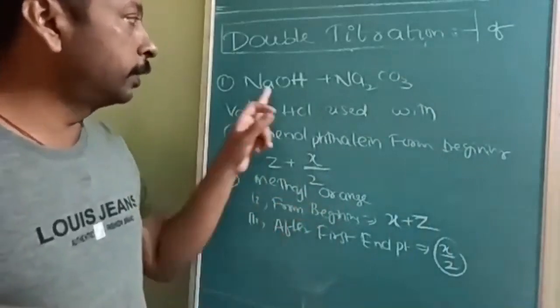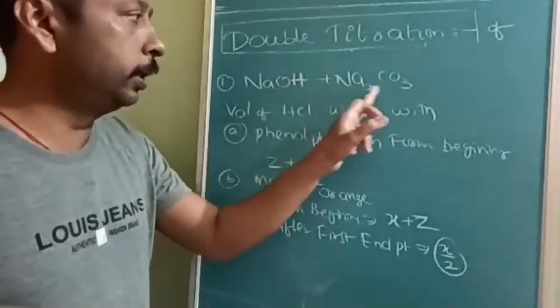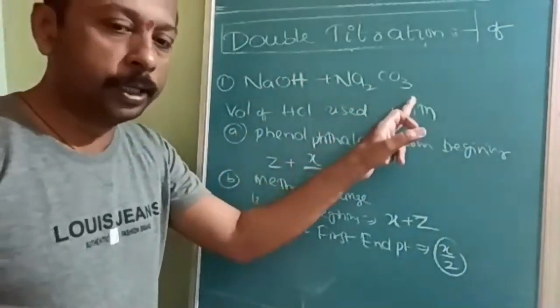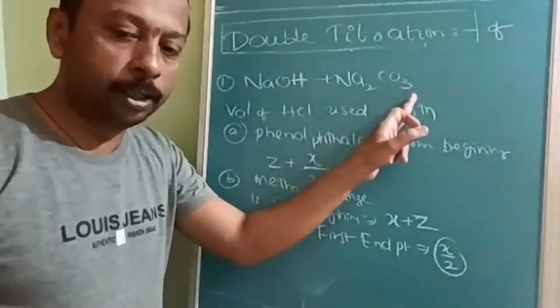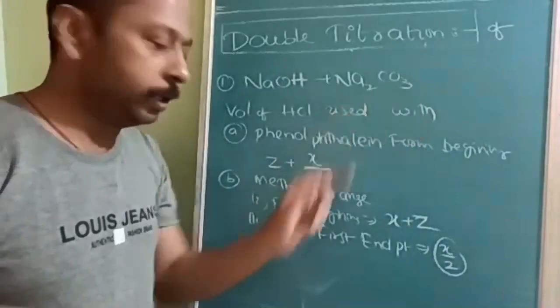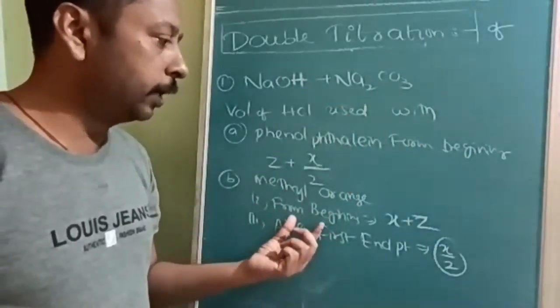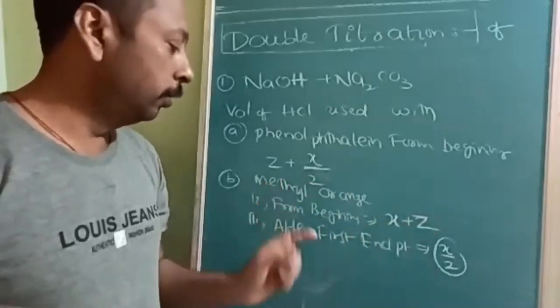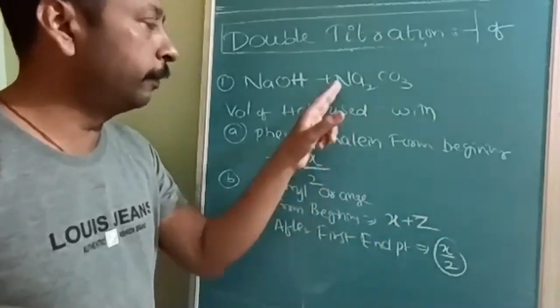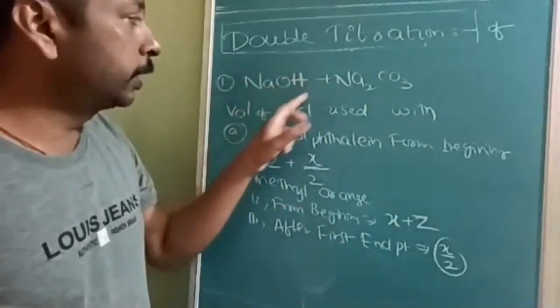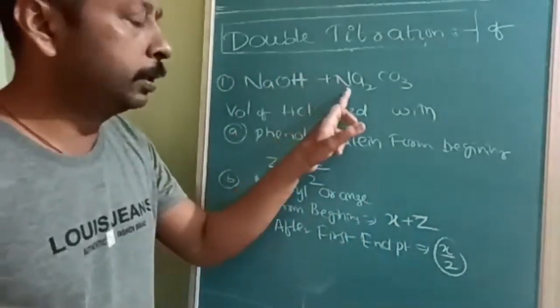Methyl orange, first it will convert Na2CO3 to NaHCO3. Then it will again consume. That's why I have written both ways. From the beginning to last, X plus Z. After the first endpoint, this is completely neutralized, this is half neutralized.